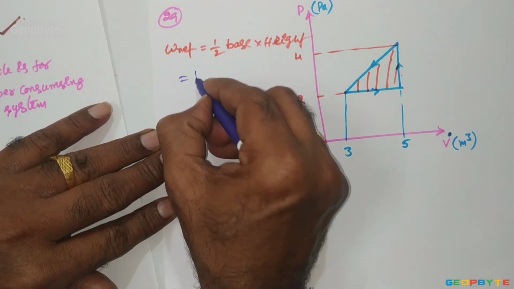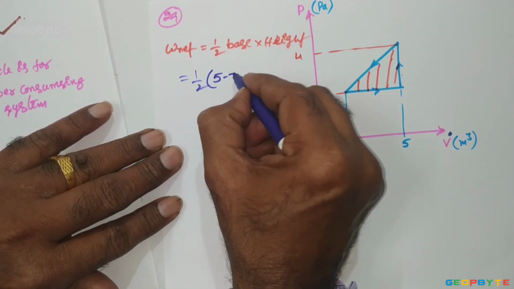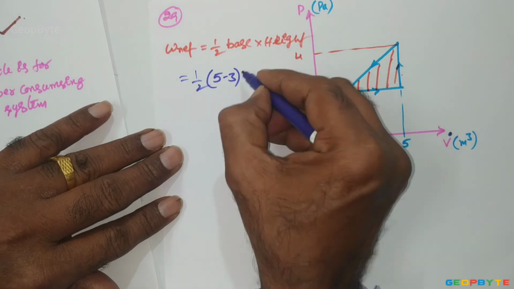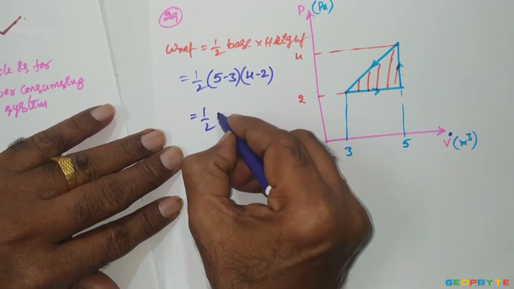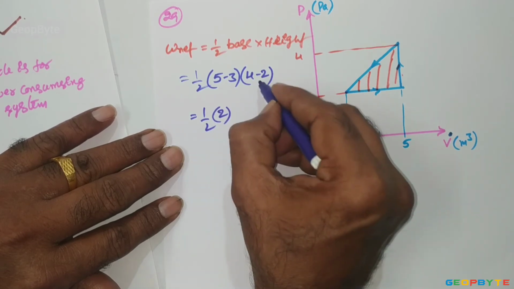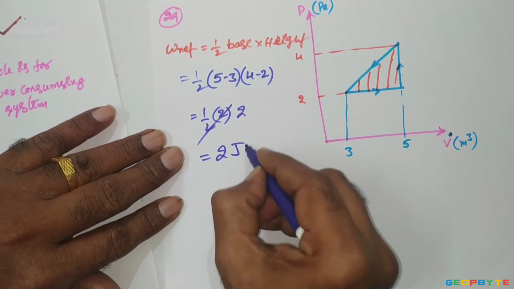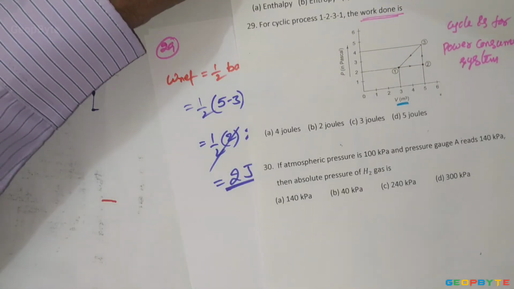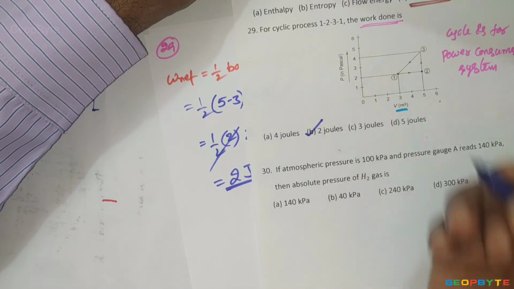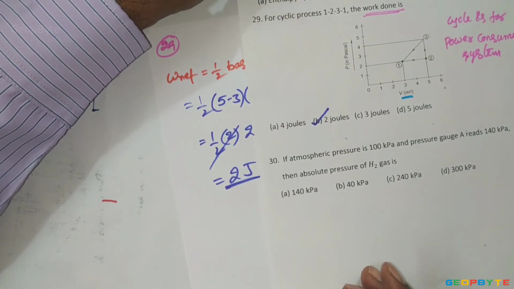It is equal to half into base, which is 5 minus 3, into height, which is 4 minus 2. Half into 5 minus 3 is 2, and 4 minus 2 is also 2. The 2 and the half cancel. Finally it is 2 joules. 2 joules is the correct answer. Option B is correct.